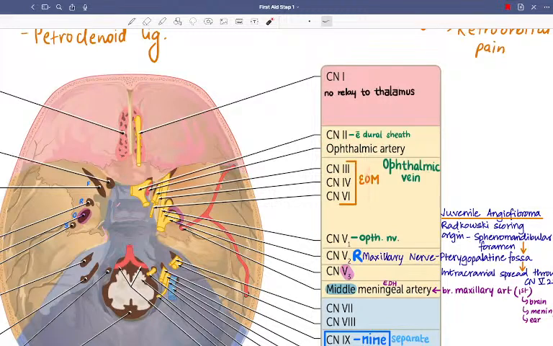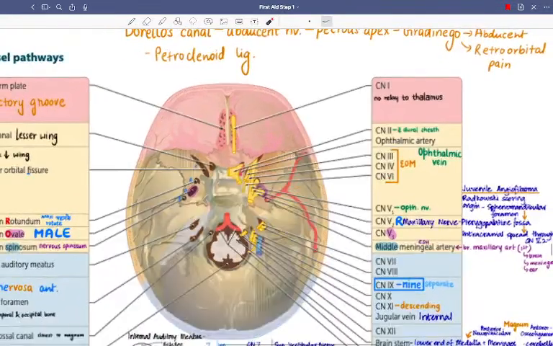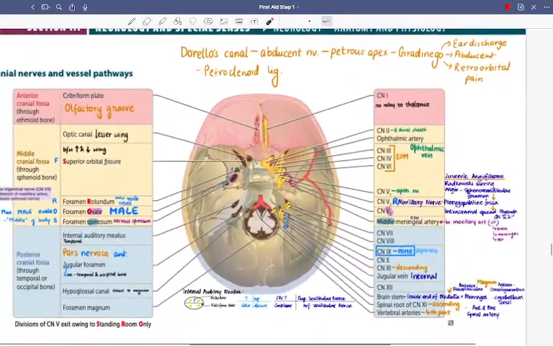In the orbital fissure, this is going to be 3, 4, and 6 abducens. 5 is outside. 3, 4, and 6 are present in the cavernous sinus as well, along with V1 and V2. 6 is near the carotid artery of the cavernous sinus, and the other 3 are on the lateral wall. V1 is the ophthalmic nerve.